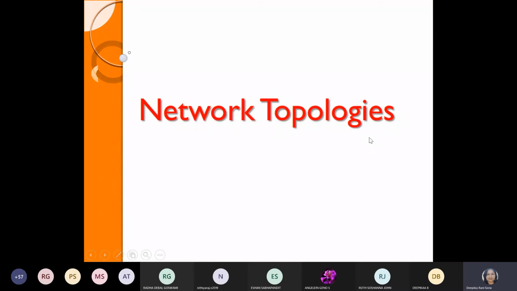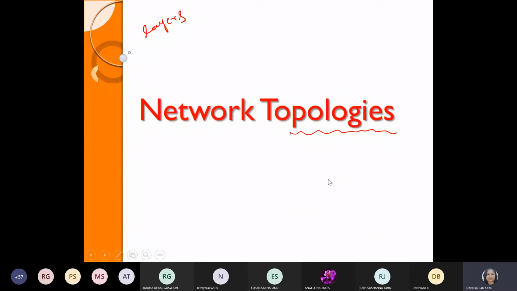Then the next topic is network topology. Guys, whatever the things we have studied, your layers either in the OSI or in the TCP IP, that must be carried out through some topologies, means connections. How do we connect the devices, the node to node delivery, end to end delivery, process to process delivery system, how that can be done? That can be done by the help of the topology. Topologies are nothing but the connection establishment process in between the network and the devices.